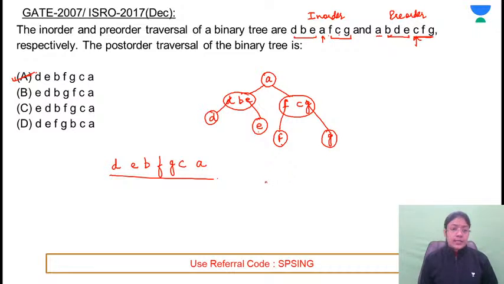No, Lavjeet, answer is A. Those who are getting the option C, first of all tell me, are you getting this tree? Tree is A, B, C, D, E, F and G. Are you getting this tree?